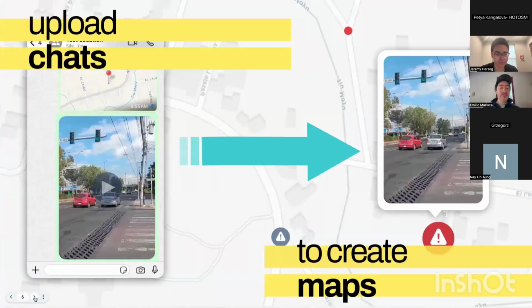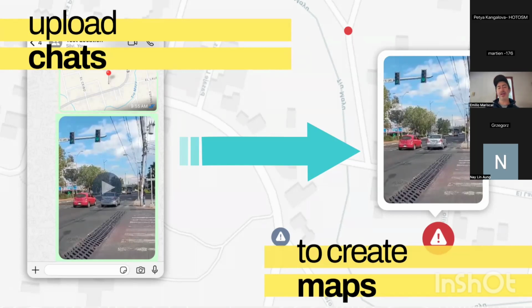So we came up with this solution: what if we can create a tool for people to upload chats and create maps with them?